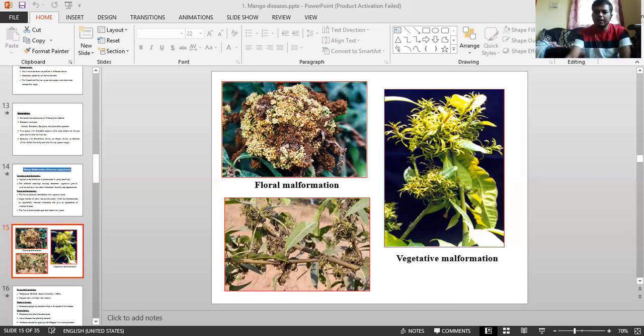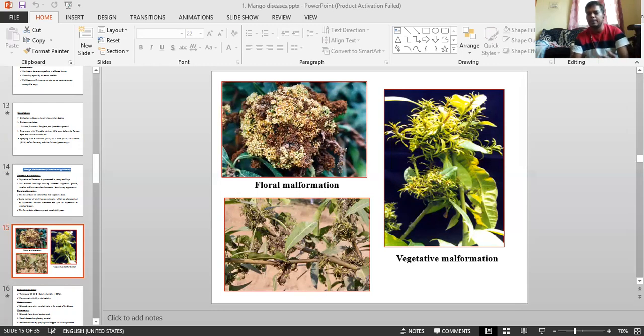Coming to floral malformation. The flowering panicle, instead of coming out as normal, turns into a compact bunch of hard flowers, brown in color. Individual flowers are greatly enlarged and have a large-sized disc. The inflorescence gets hypertrophied.